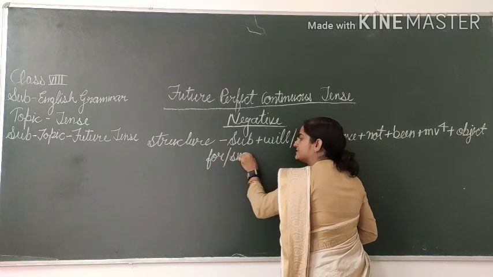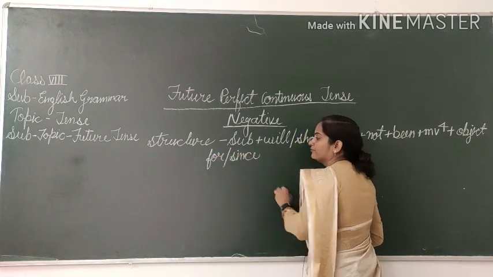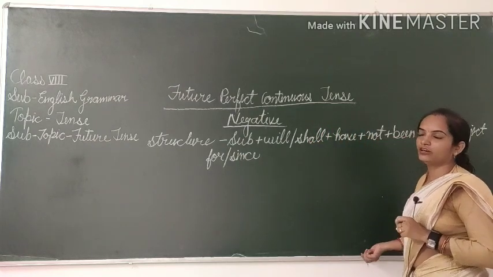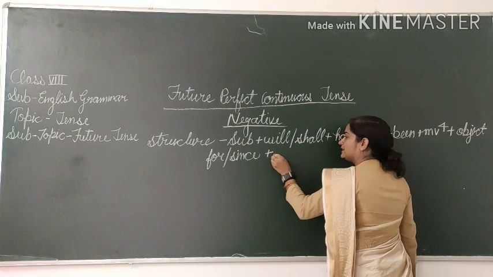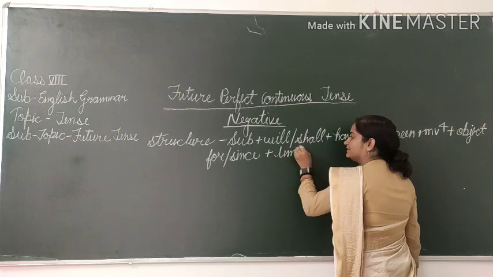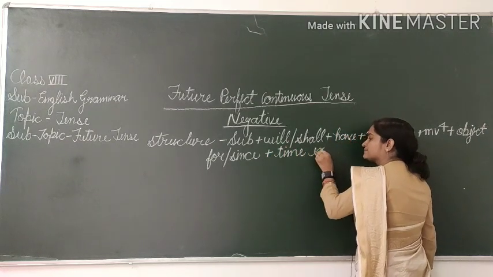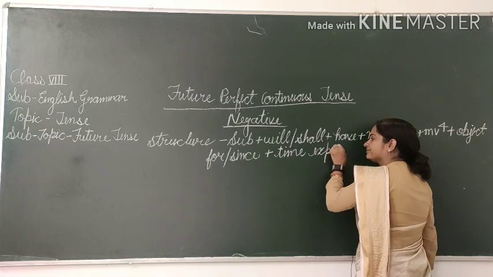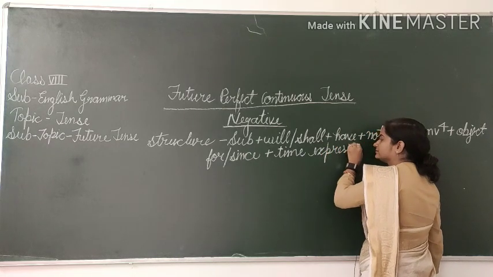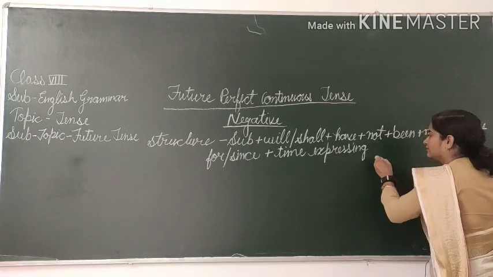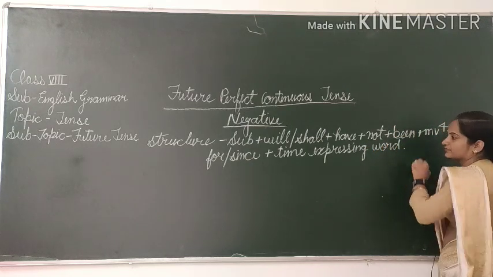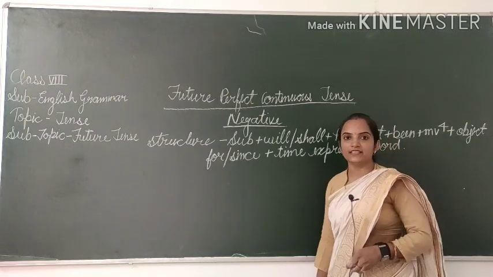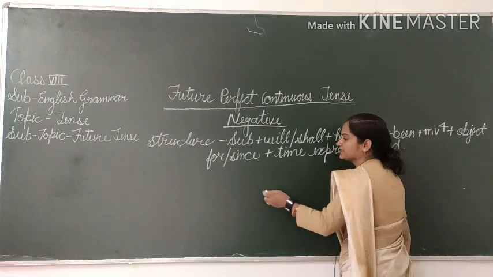For oblique since for point of time and for period of time, plus time expressing word. Now we will frame sentence according to the structure.